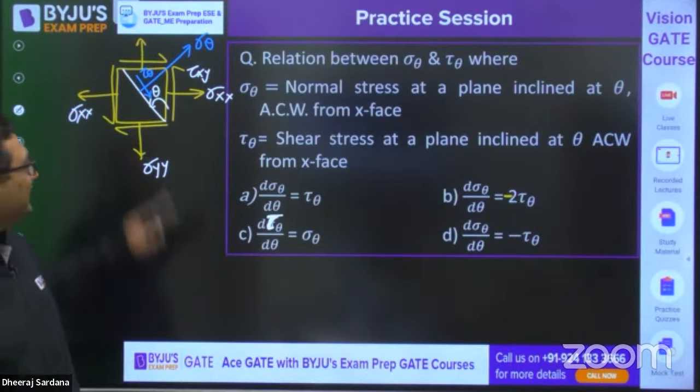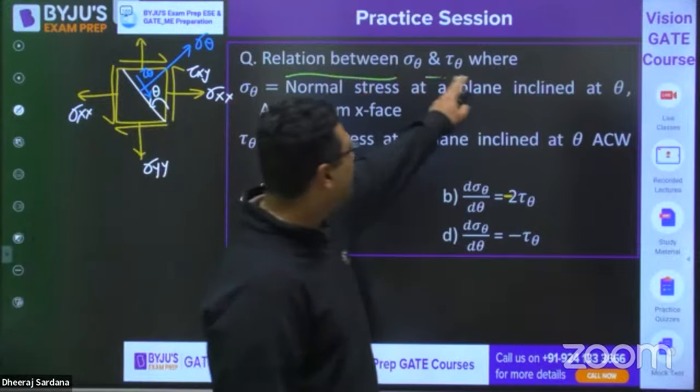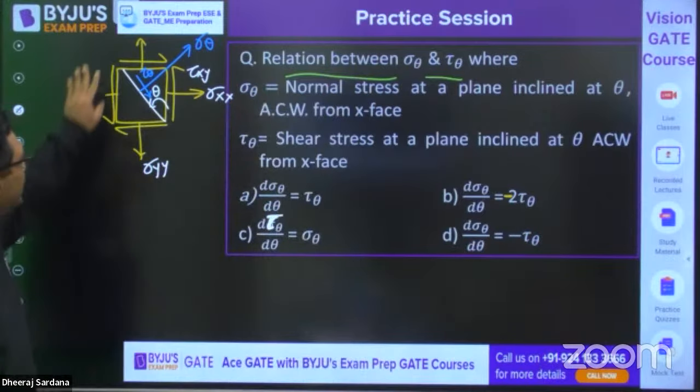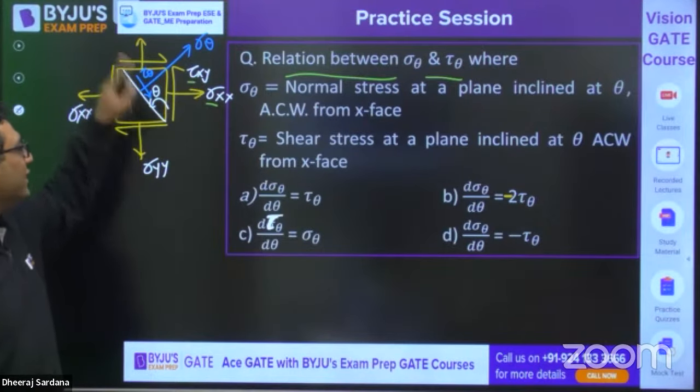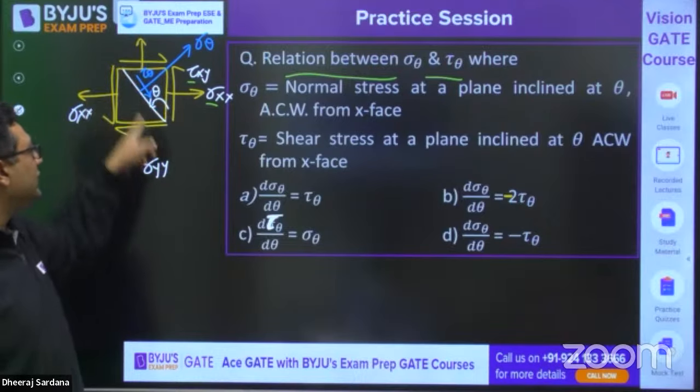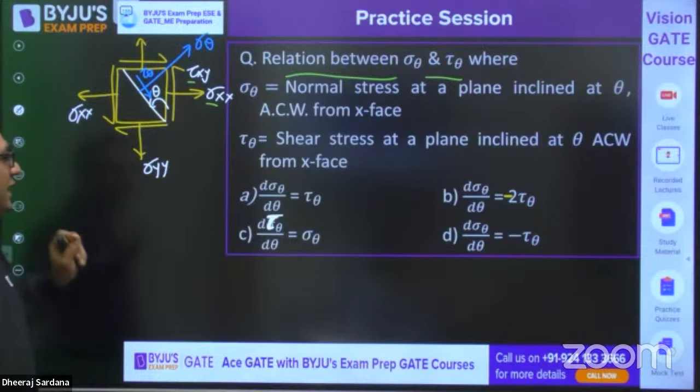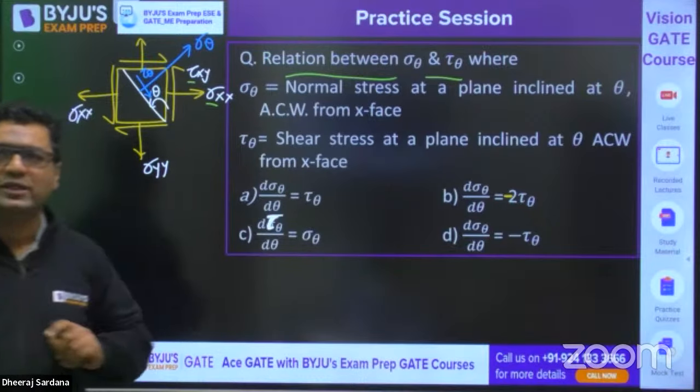So guys, this is the relation between sigma theta and tau theta, where the state of stress at a point is given. Sigma xx, sigma yy, tau xy is the applied loading, and on this inclined plane, sigma theta and tau theta are the induced stresses. So they are asking which relation out of these four is correct.